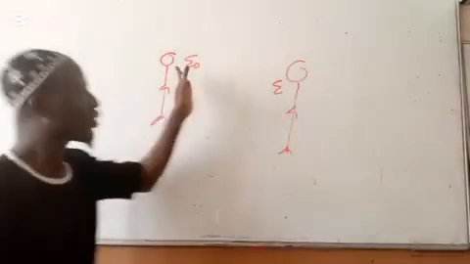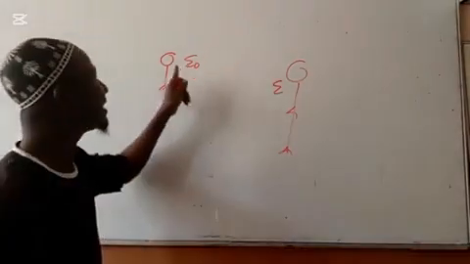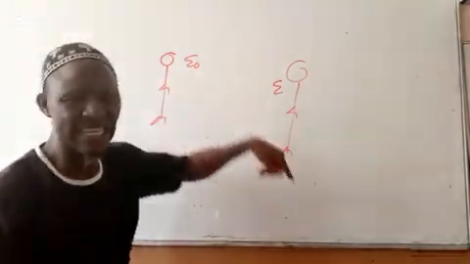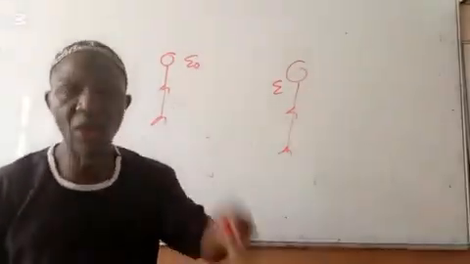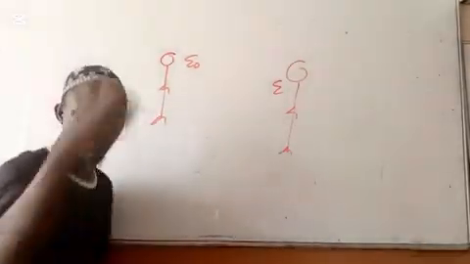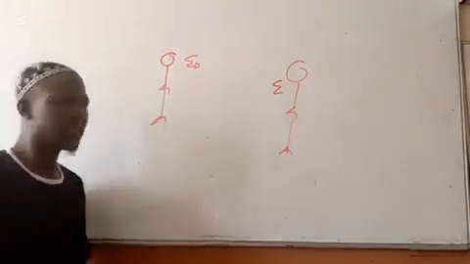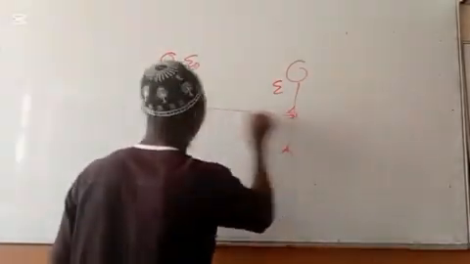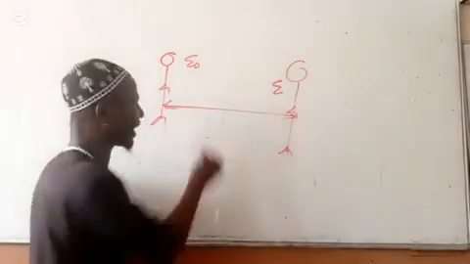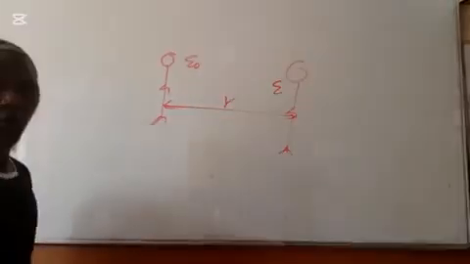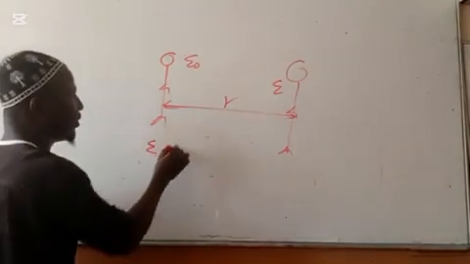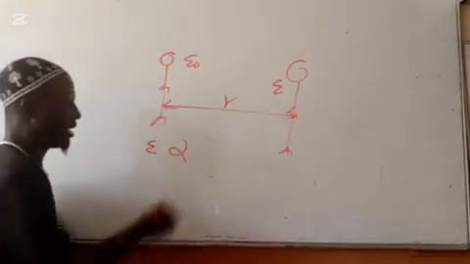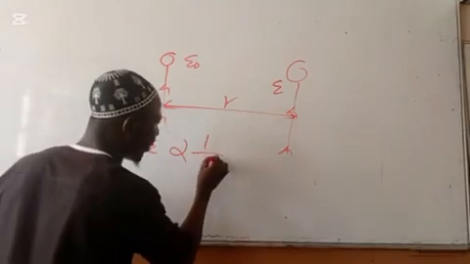The condition is this: the intensity of the sound varies inversely as the square of the distance between you and the source of the sound. So if the distance between you and the person here is R, therefore the intensity E varies inversely as the square of the distance.